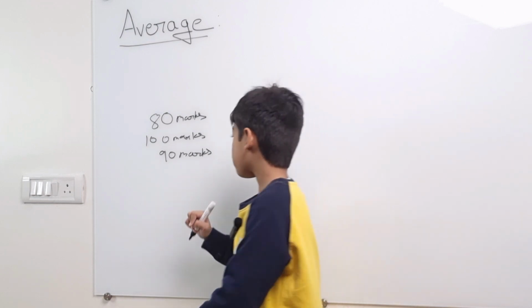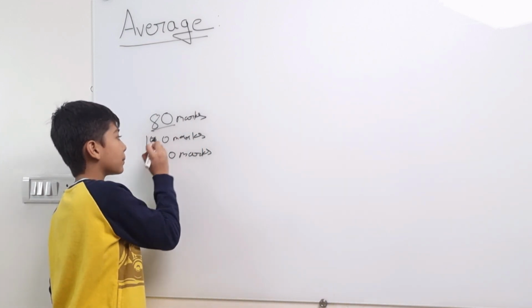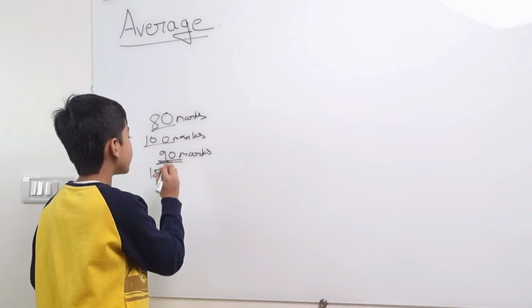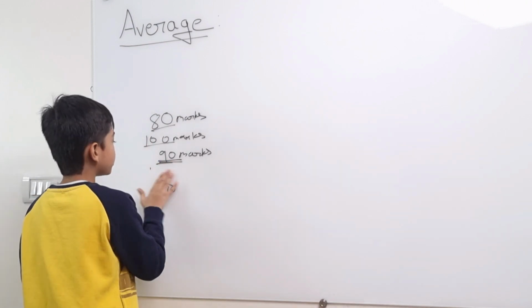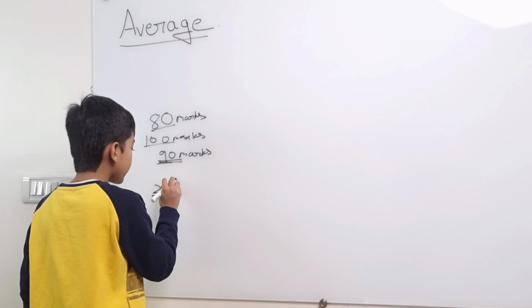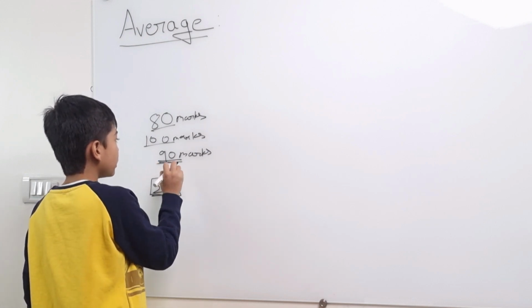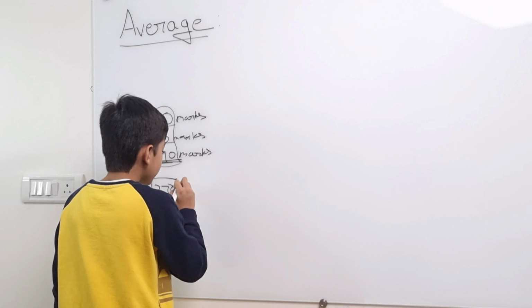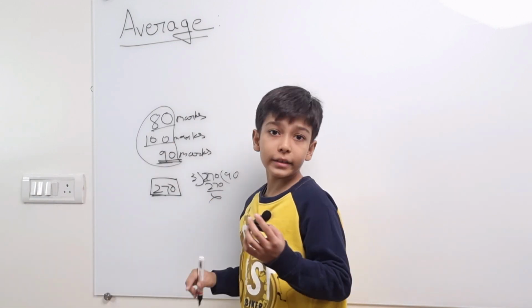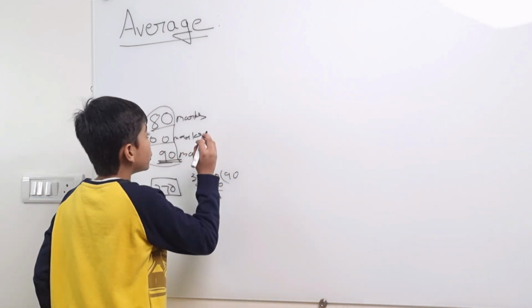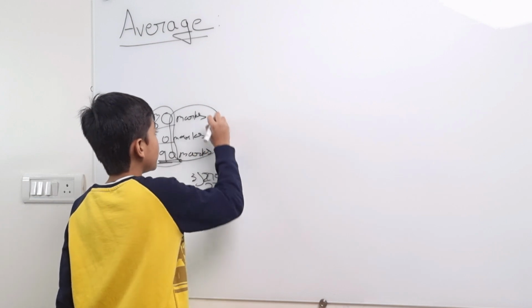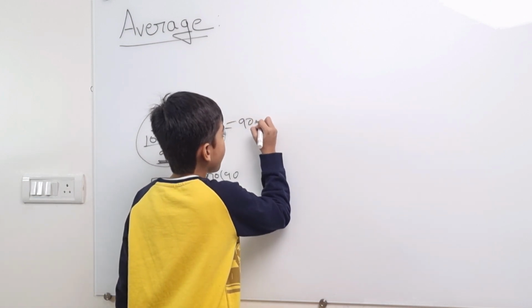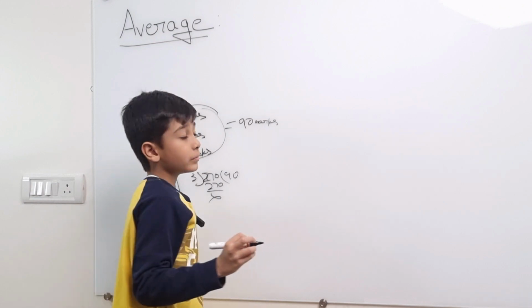Very simple. First 80 plus 100 is 180, plus 90 is 270. So now I'm going to do 270 divided by 3. Obviously, it will be 90. So the average of these 3 exams is 90 marks.